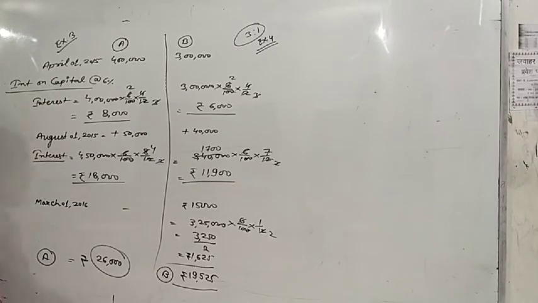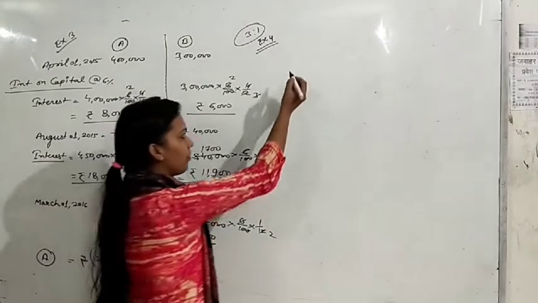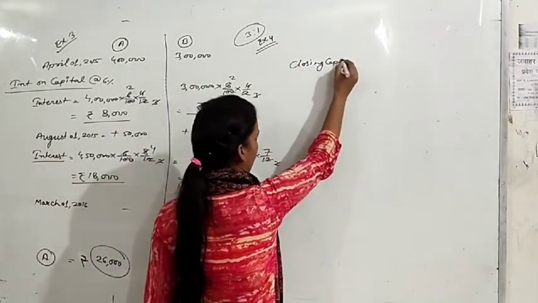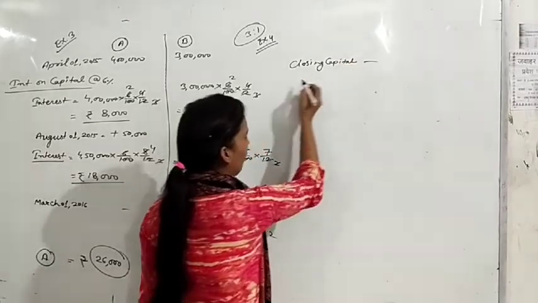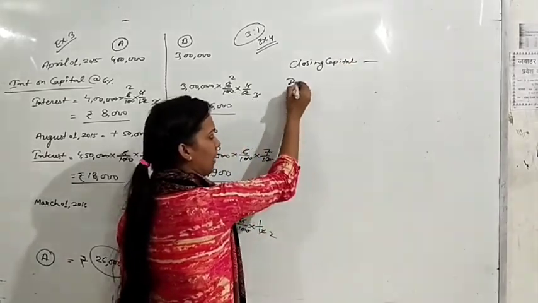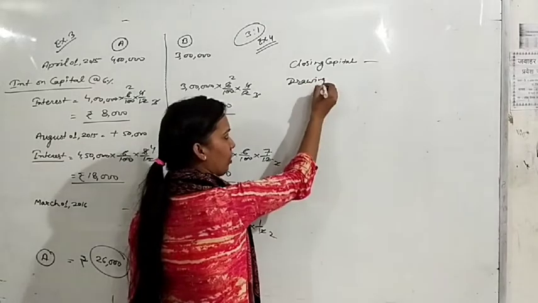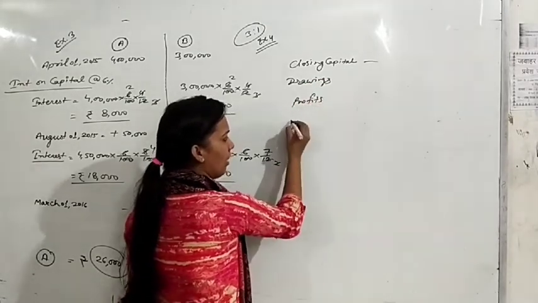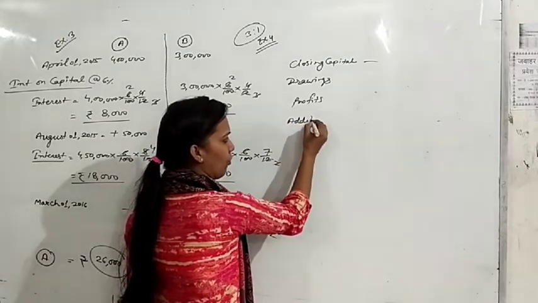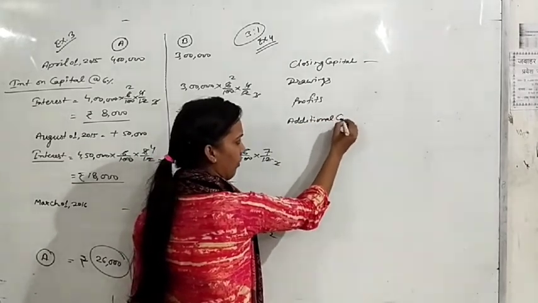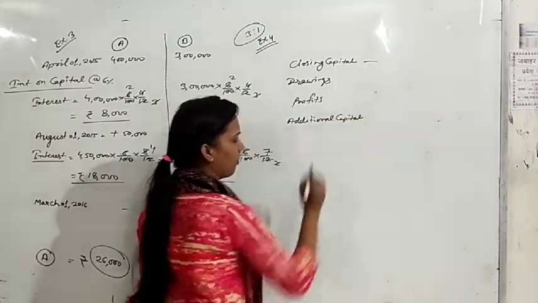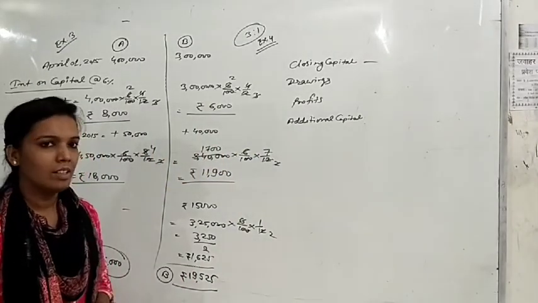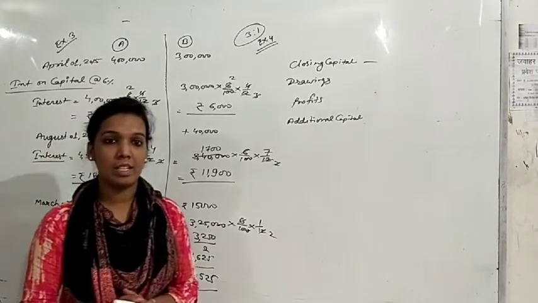Here I am telling you the key terms of this question. First of all, you have been given closing capital in the question. Later on there are drawings of both partners. Profits are also given, and additional capital of one partner is also given. These 4 points are given in the question and you have to calculate interest on capital.